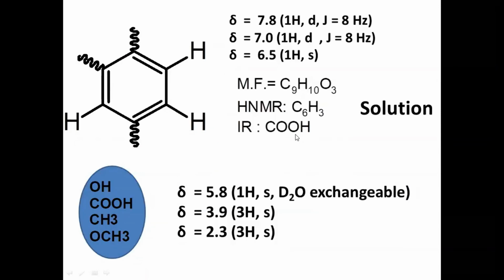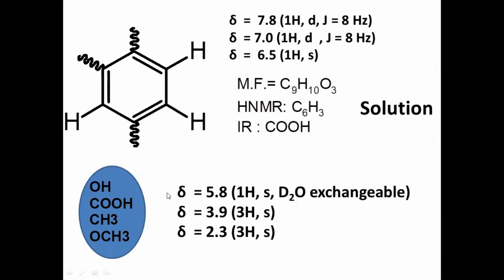Now the COOH, we are having 3 oxygens, and a carbonyl group is there, OH is there. Either 2 hydroxys should be there, or 1 carboxylic acid, or 1 OH should be there. Now by seeing the chemical shift value at 5.8 and it is D2O exchangeable, by seeing this exchangeable peak, we can confirm the presence of OH on the benzene ring.